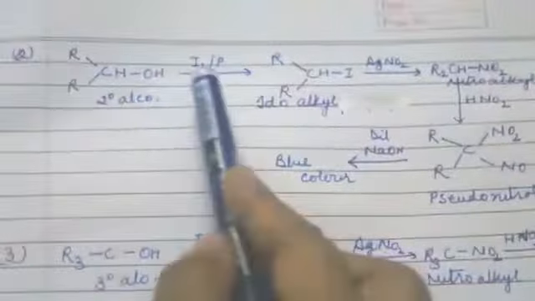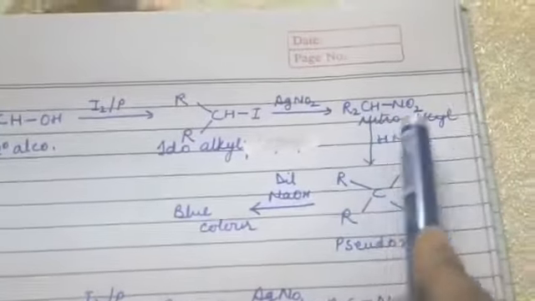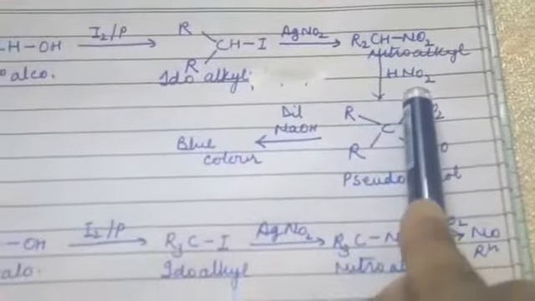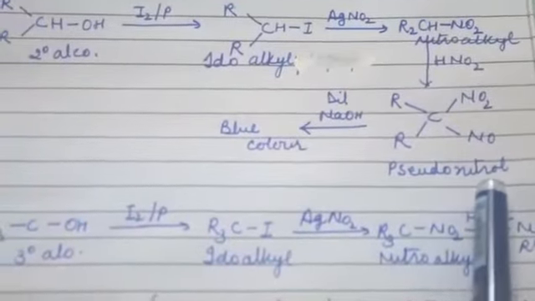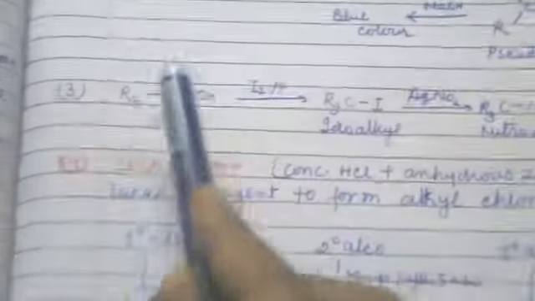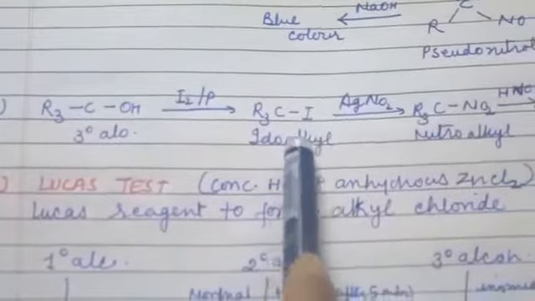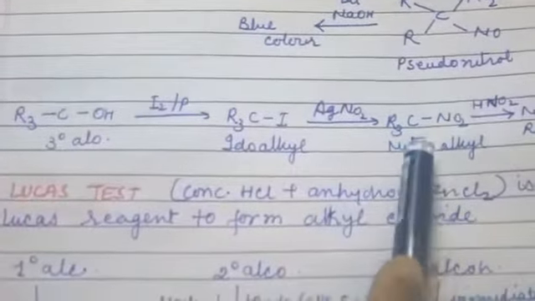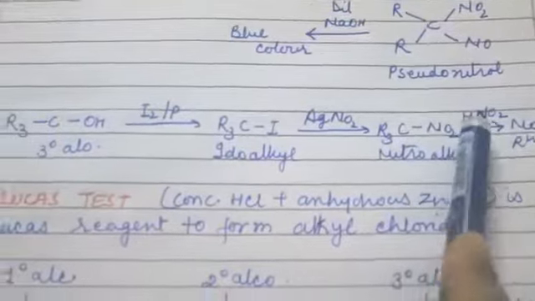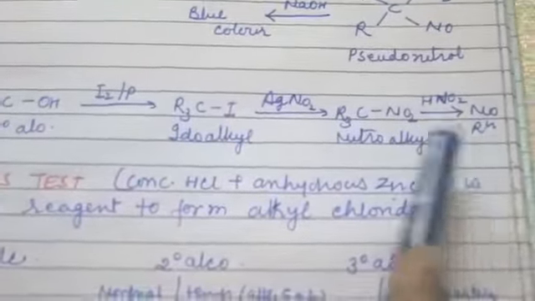Now come to secondary alcohol. When secondary alcohol reacts with I2 and phosphorus, it forms alkyl iodide. When it further reacts with AgNO2, it forms nitroalkane. When it further reacts with nitrous acid, it forms pseudonitrol. When it further reacts with NaOH, it forms blue color. Tertiary alcohol, when it reacts with I2 and P, forms alkyl iodide, and with AgNO2 it forms nitroalkane. When it reacts with nitrous acid, there is no reaction, so it forms no color.